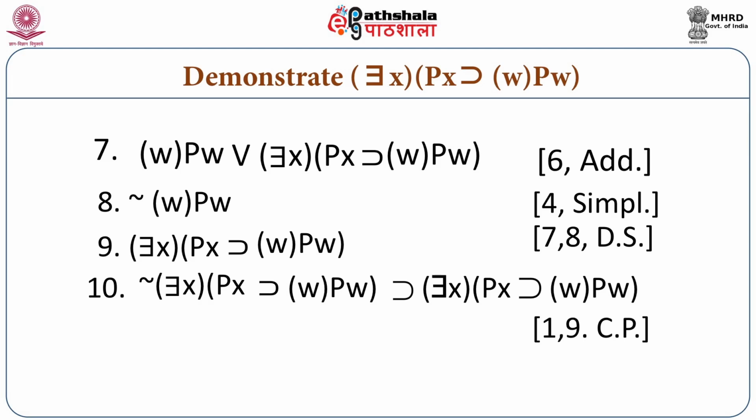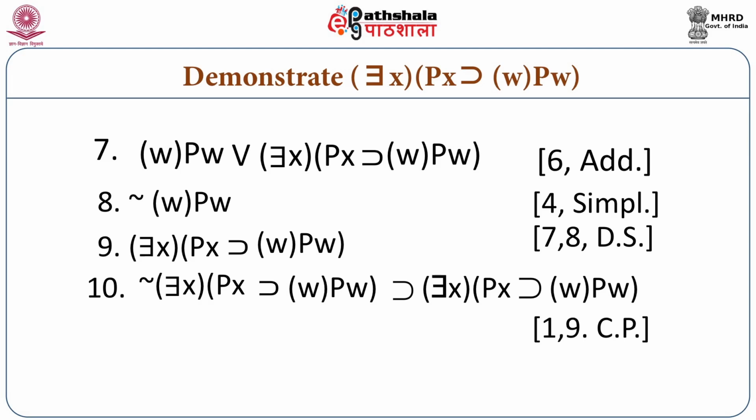Then by applying the rule of simplification to step number 4, we can get step 8, which is: it is not the case that for all w, wp. Now from steps 7 and 8, by the application of disjunctive syllogism, we have step number 9, that is: there is an x such that if x is p, then for all w, wp.